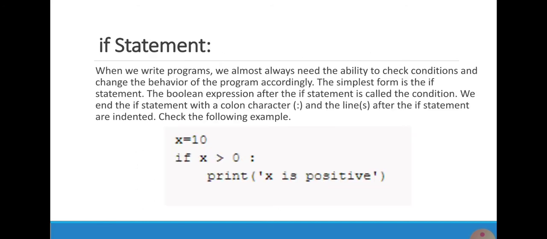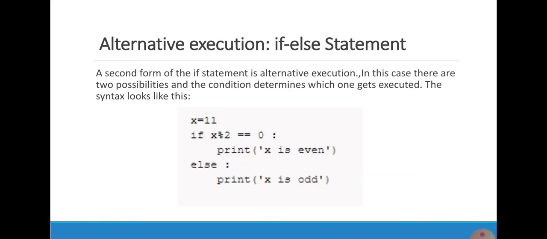First one is if statement. When we write programs, we almost always need the ability to check conditions and change the behavior of the program accordingly. The simplest form is the if statement. The boolean expression after the if statement is called the condition. We end the if statement with the colon character and the lines after the if statement are indented. Here I am showing an example of if statement.